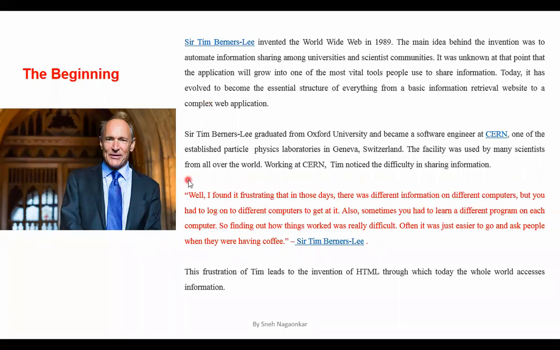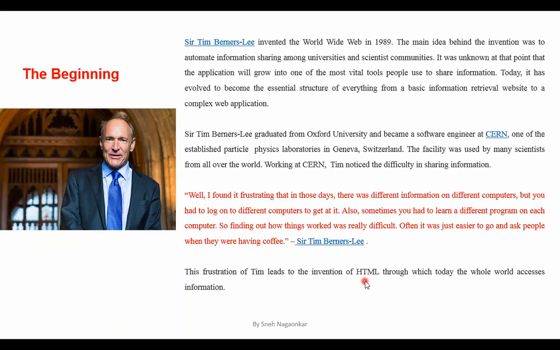So what used to happen when information needed to be accessed from one computer? They needed to log into that computer and access the information, because before the invention of World Wide Web, that information was available on different computers. There was no internet concept. So that was the reason. Because of that frustration, Tim Berners-Lee invented the concept of World Wide Web, and he also invented the concept of HTML.